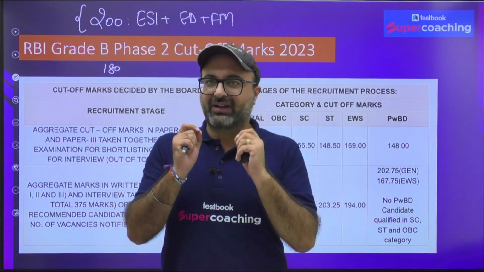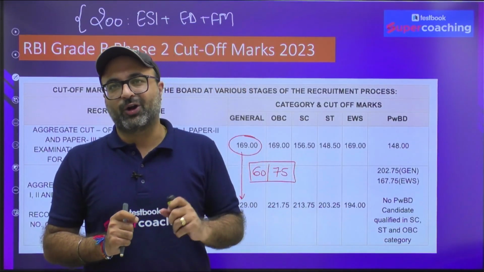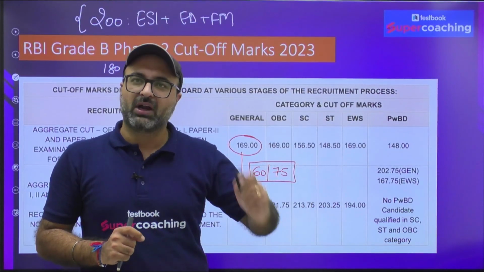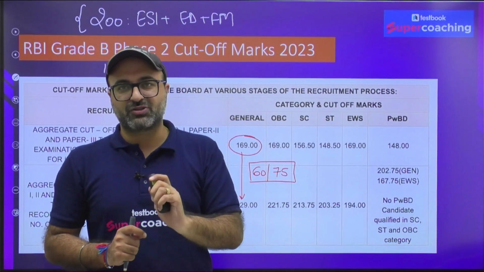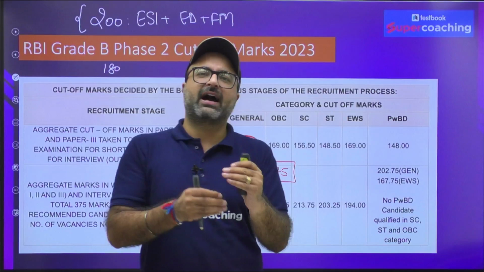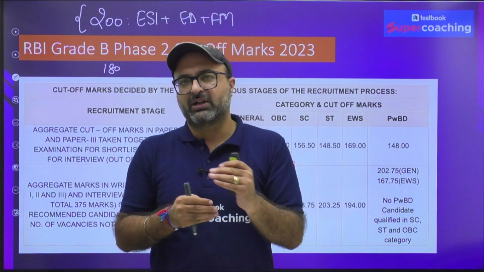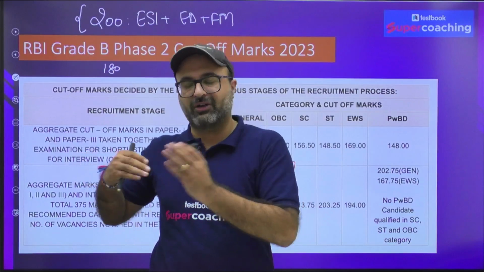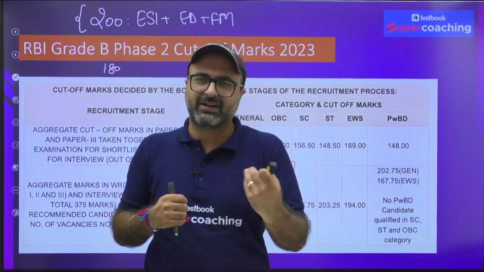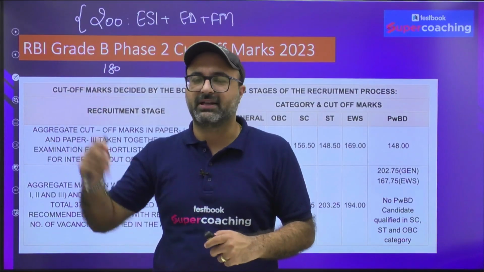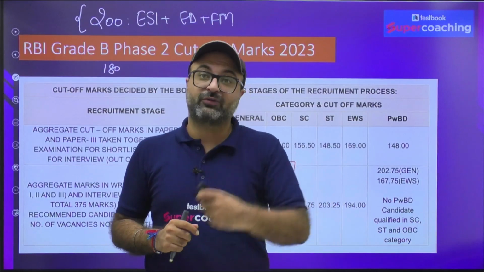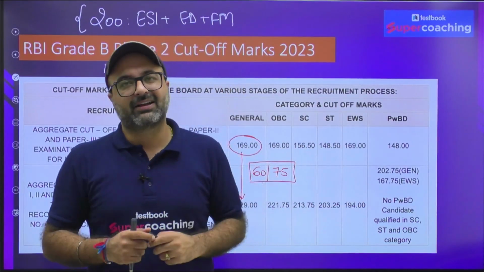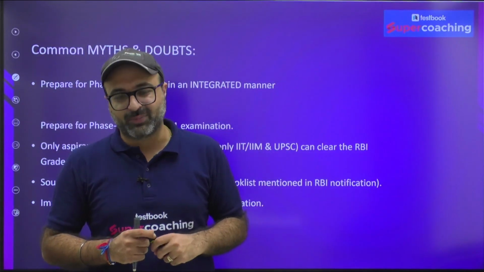This kind of clarity is required in order to clear this examination: I should try my level best to score 200 marks in phase 2. If the examination is going to be tough, I may fall down by 10 or 15 marks, but don't worry, the cutoff will also be falling down in the same manner. Otherwise, if the examination is easy, I can easily go for 200 marks. And if I'm going for 200 marks, as per the past year analysis, I can easily clear this examination in the very first attempt itself.